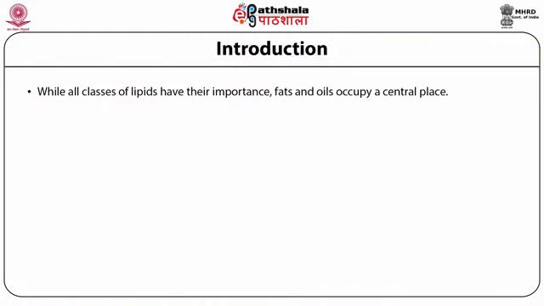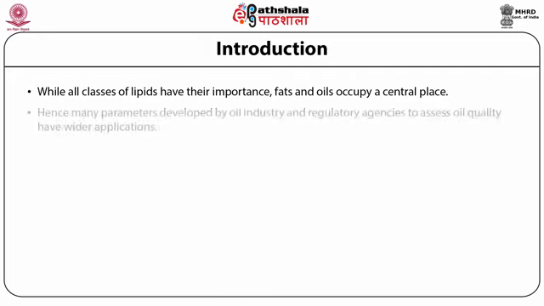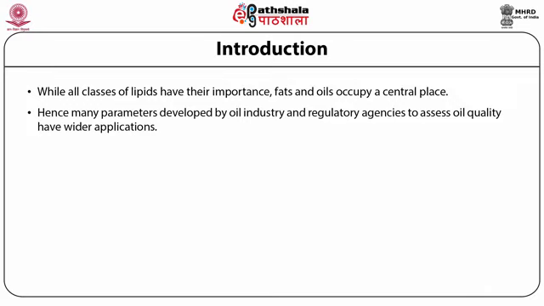So the concept map is: how do we do the quality control by various parameters in case of lipids? How do we isolate lipids and how do we analyze lipids? While all classes of lipids have their importance, fats and oils occupy a central place. The long chain fatty acids of fats and oils are also part of the other glycerolipids like many phospholipids. Hence, many parameters developed by oil industry and regulatory agencies to assess oil quality have wider applications. The number of double bonds are important, not just for fats and oils.